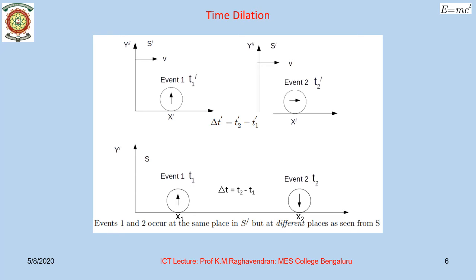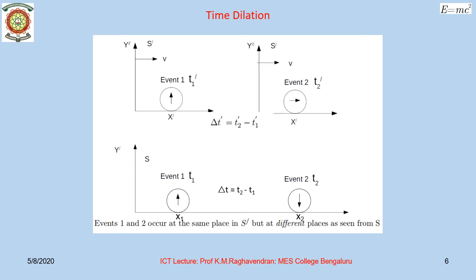Let us now look at the expressions which will help us to understand time dilation. Let's consider a clock which is at rest relative to the frame S dash at a position x dash. Let the frame S dash, obviously along with the clock, move along the positive x direction with respect to the frame S with a velocity v.